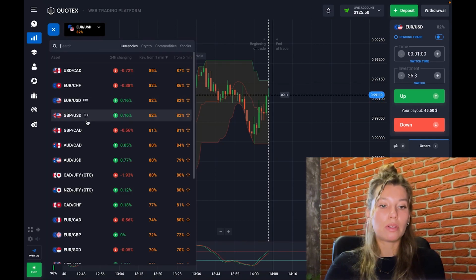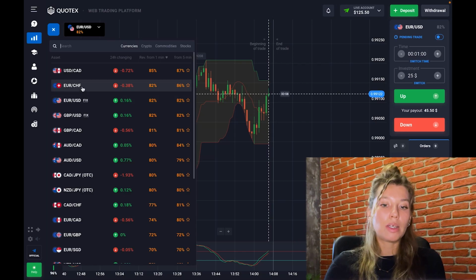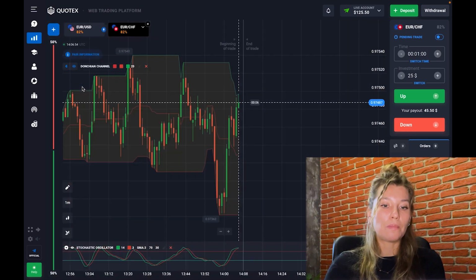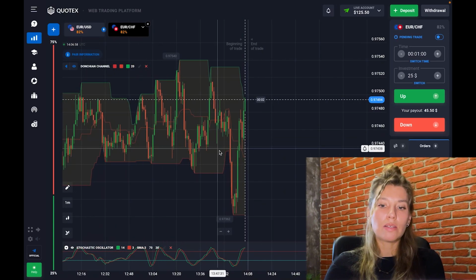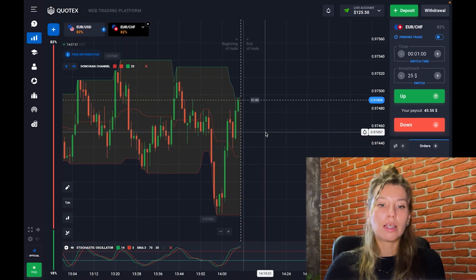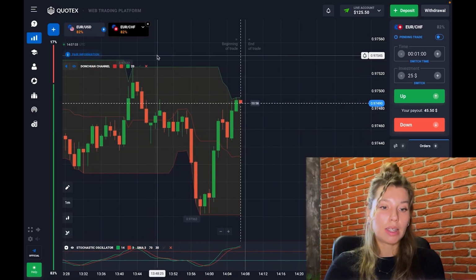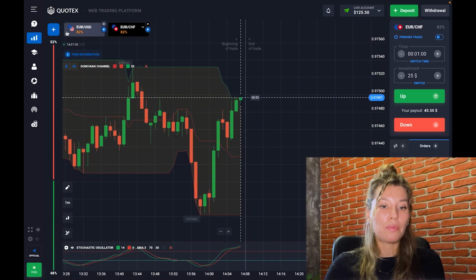So I'm done with these two indicators, and let's go choose some currency pairs, of course. There I will find some interesting currency. For example, one can be a good choice for us, this one. Let's choose it. I like this volatile market. See this chart? It can be rather interesting to follow the patterns. That's why I will pin this pair.